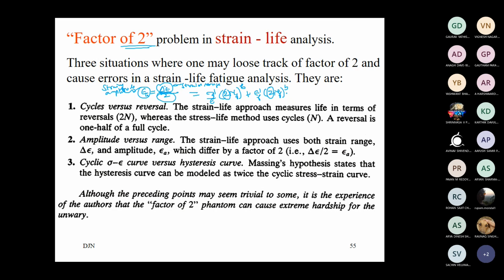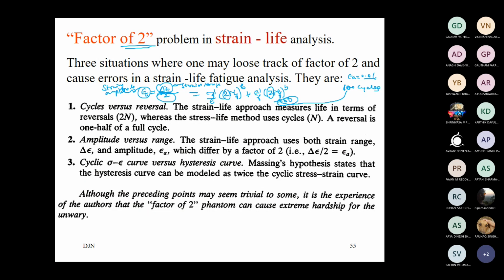Now whenever you are using 2 in a problem definition, let us say it is giving a life of 100 cycles. In a problem definition it is said that at a defined strain amplitude, maybe 0.01, it is giving 100 cycles. Then when you are substituting in this equation, you should substitute 200, not 100.